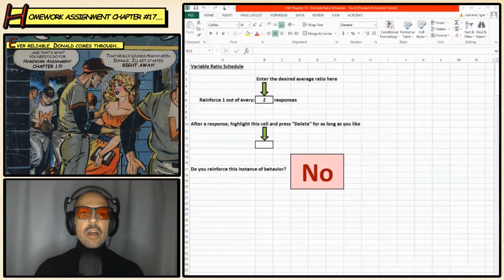However, now you are no longer doing the typing test to earn your reinforcement. So feel free to do the typing test as much as you desire at whatever level you desire. The typing test is no longer being reinforced. You're not doing it in order to earn reinforcement. So that is the first part of this homework assignment. We're removing the reinforcement for the typing test.